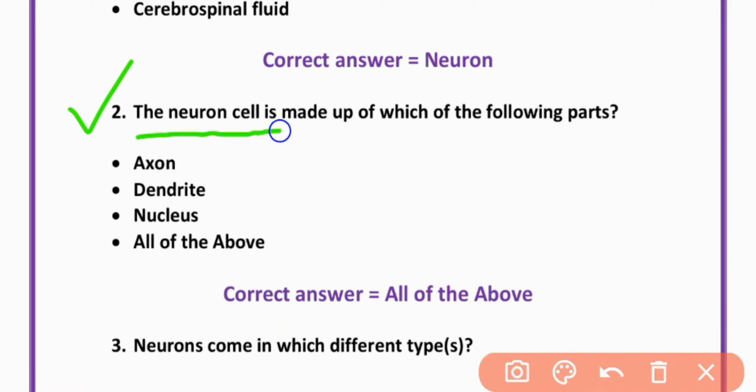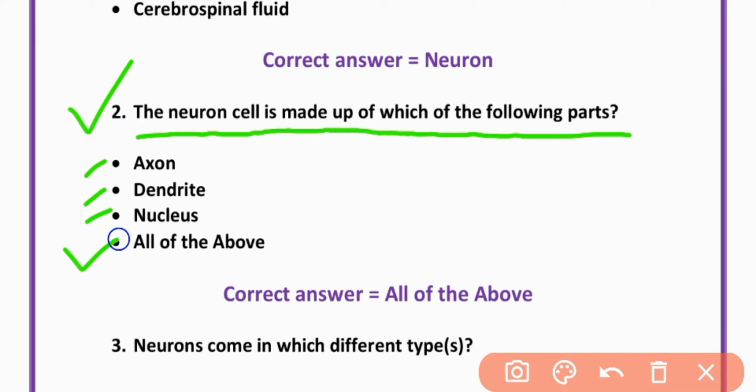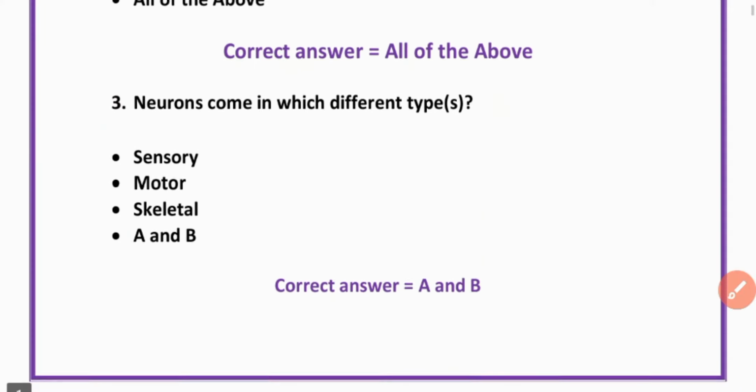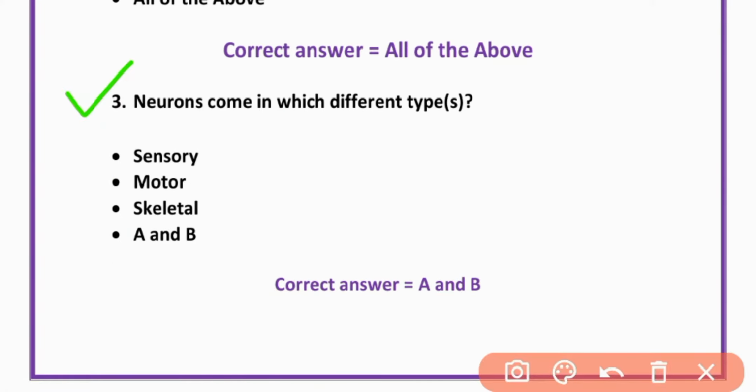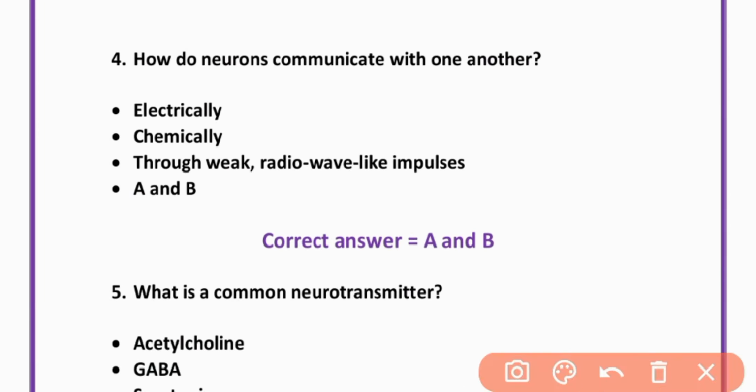MCQ number 2. The neuron cell is made of which of the following parts? Axons, dendrites, nucleus. Option 4 is correct. All of the above. MCQ number 3. Neurons come in which different types? Sensory and motor. Option D is correct. A and B.